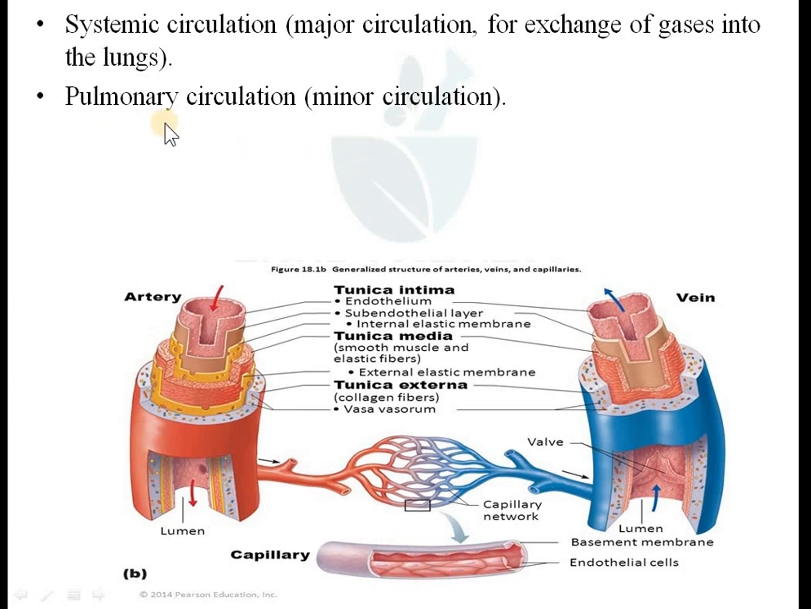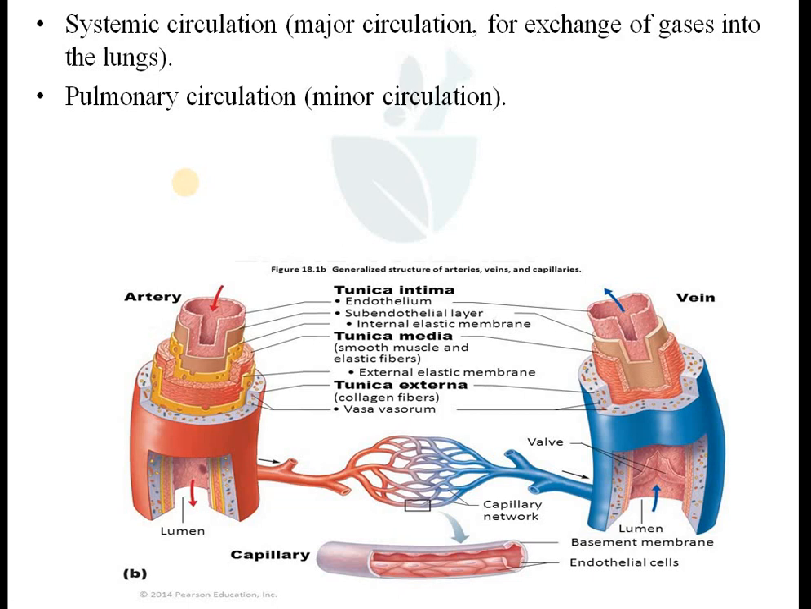Here the alveoli of your lungs are the major site for gaseous exchange. Carbon dioxide is released and oxygen is taken up into the blood through the alveoli in the lungs. That circulation is the minor circulation, or pulmonary circulation.